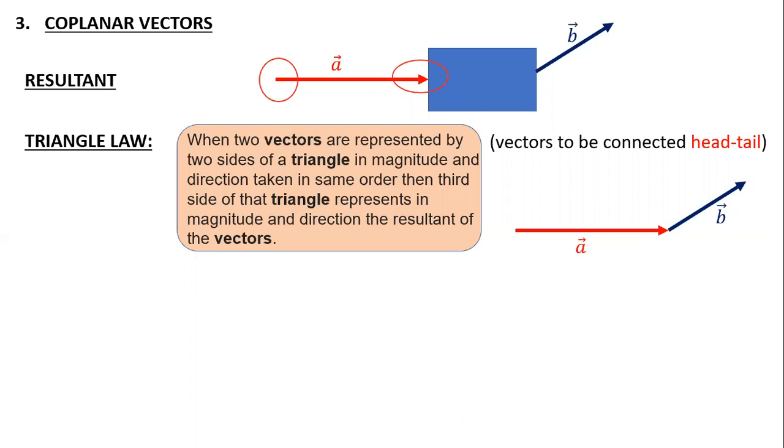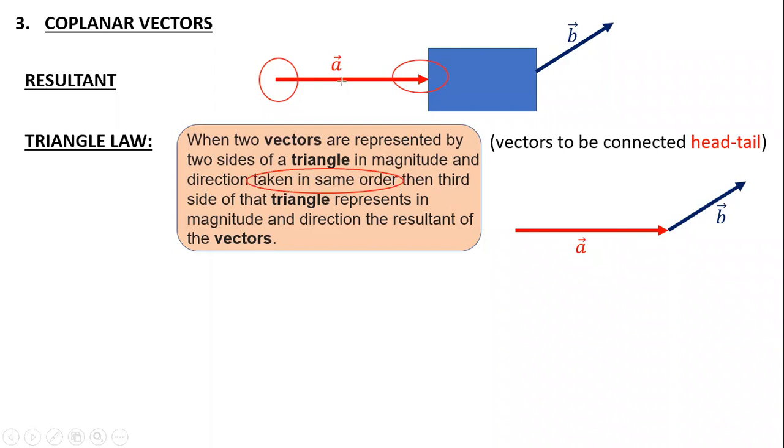I moved my B vector such that its tail gets connected to A. Now that represents two sides. The statement had the phrase taken in same order. This is the meaning: if you're walking along A, then directly you can walk along B. That is the meaning of taken in same order.